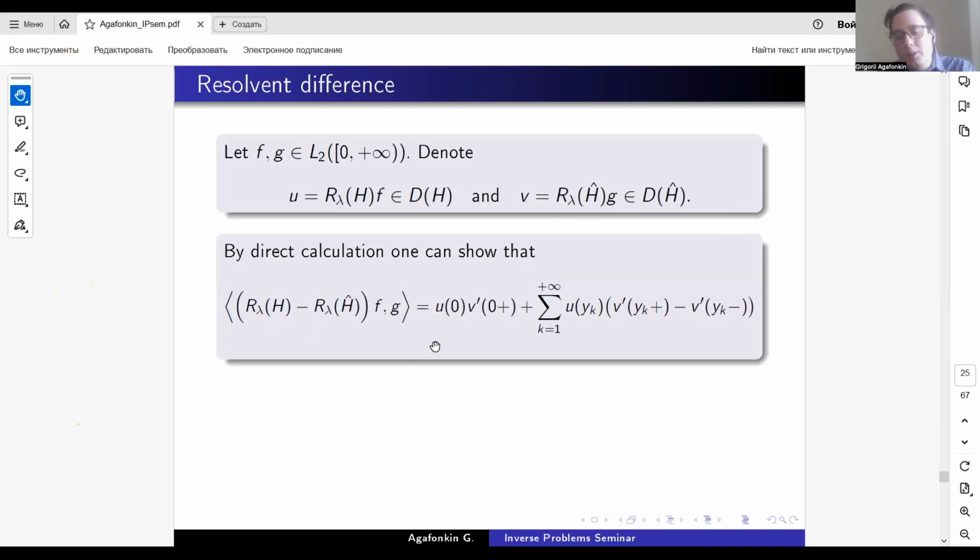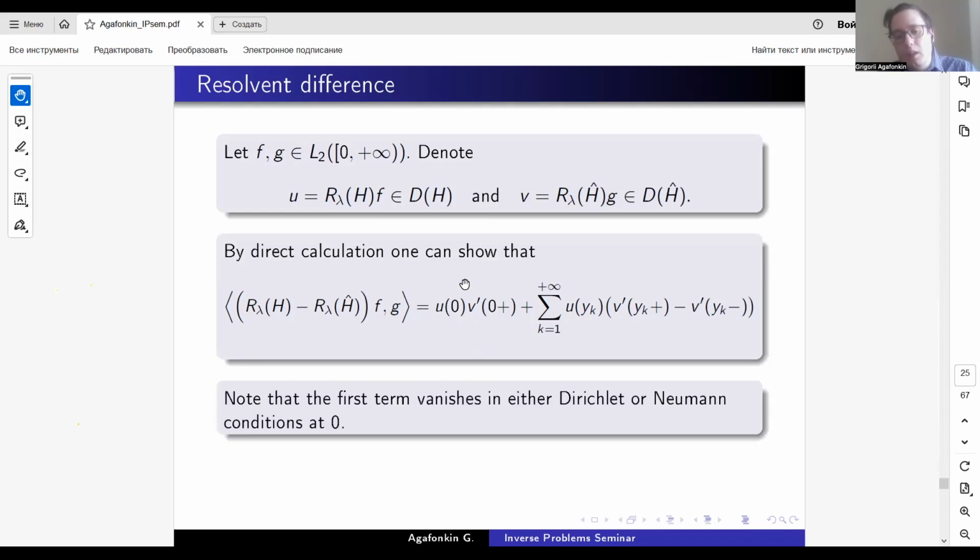But you can ask why I put this term: because u of 0 is equal to 0, since u lies in the domain. I write down this extra term to show that there is also v prime of 0 plus, and if we had Neumann conditions instead of Dirichlet, this term would also be 0.